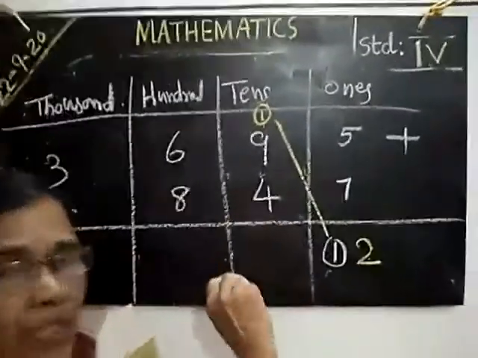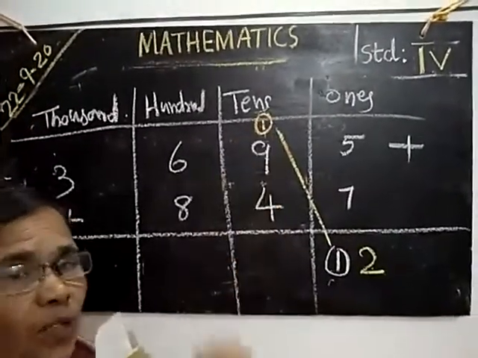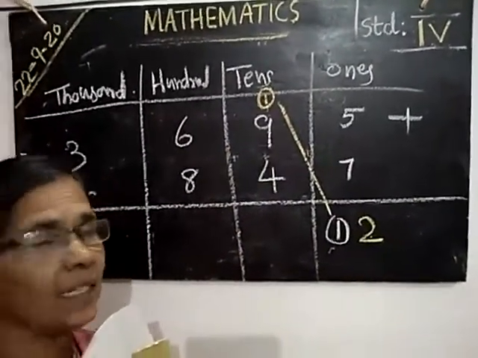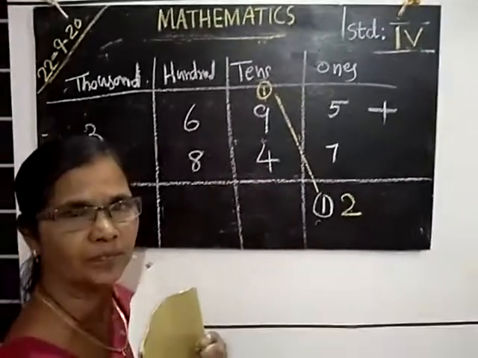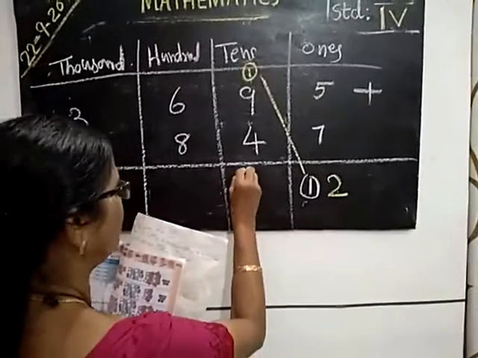Then next one, 9 plus 4. 9 you keep in mind. 9 plus 1 is 10. It is easy to add like that. 10 plus 4 is equal to 14.